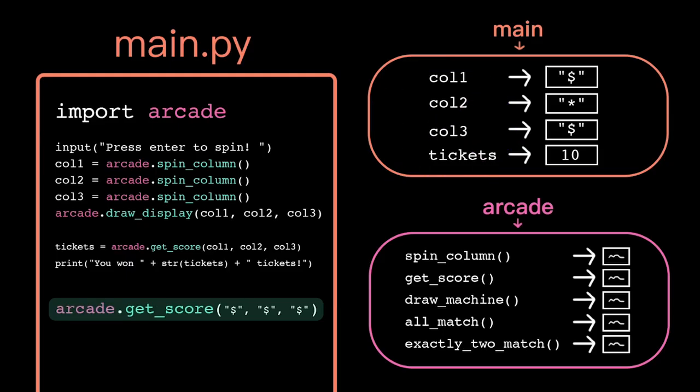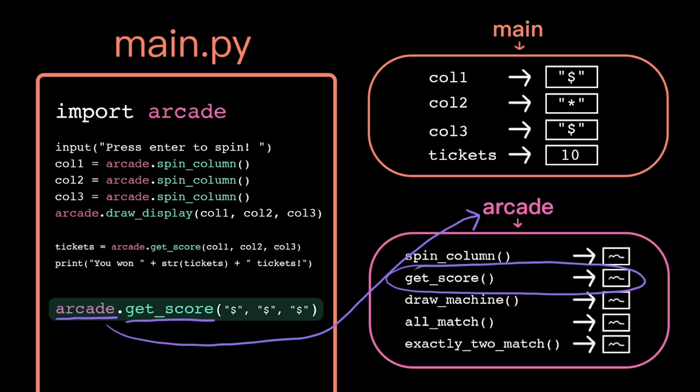By putting the arcade in front of it, we make it a two-step lookup. First, the computer looks in its memory for the arcade namespace, and then in that scope, it looks up getScore. Module scope means that as a programmer, I don't have to worry about what other programmers or myself yesterday are naming their functions in other files. We can both name our functions getScore because they'll exist in different scopes.